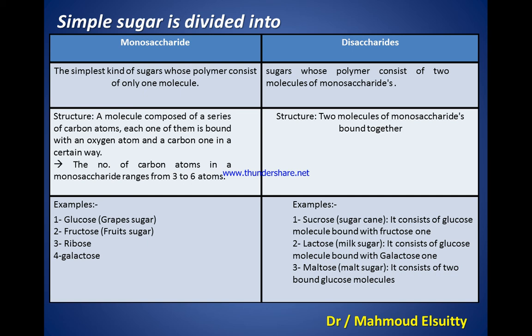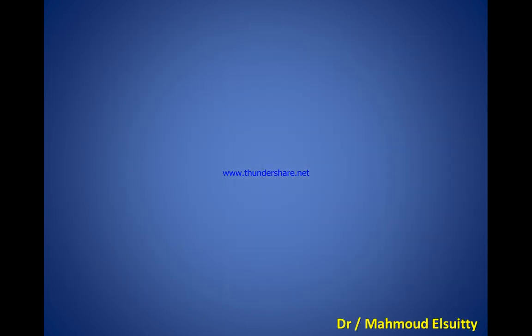It consists of a glucose molecule bound with a fructose one. Number 2, lactose or milk sugar. It consists of a glucose molecule bound with a galactose one. Maltose or malt sugar consists of two molecules of glucose bound together.